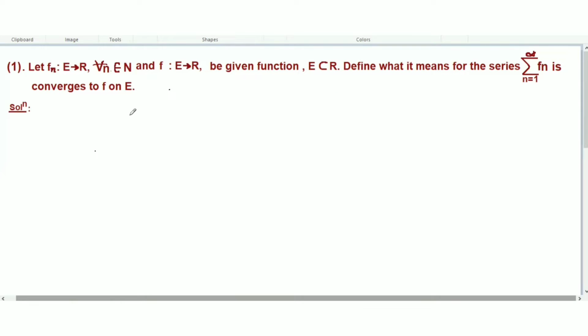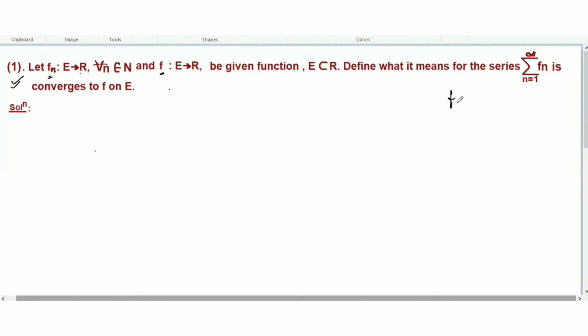Hello everyone. In this video, we will do a few questions based on the Weierstrass M-test. Before doing the Weierstrass M-test, let's understand this question first. Given here is a sequence of functions, where E tends to real numbers for all n belonging to natural numbers, and f is a function.